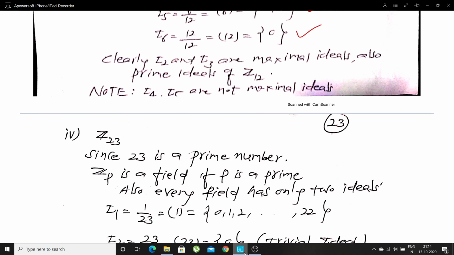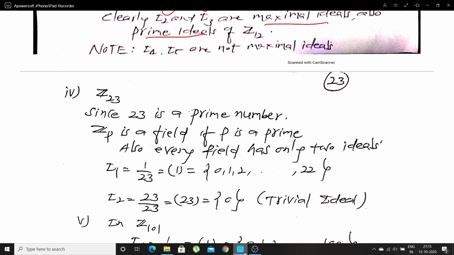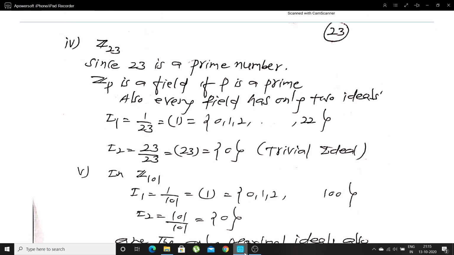In this example, I2 and I3 are both maximal. Since both are maximal, therefore they are prime ideals. Next one, Z23.